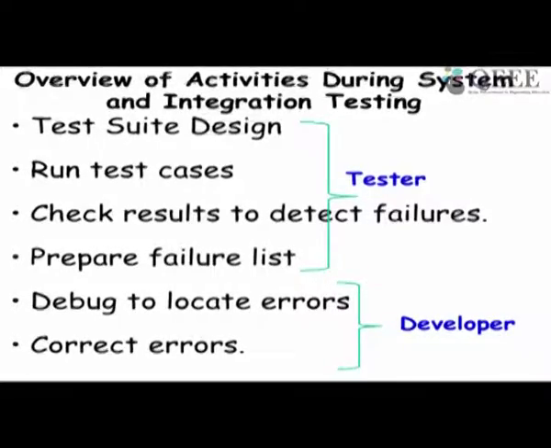So, these are the activities that take place during integration and system testing. These activities from test suite design to prepare failure list are carried out by the tester, and as they give the failure list, the developers debug and correct the errors.